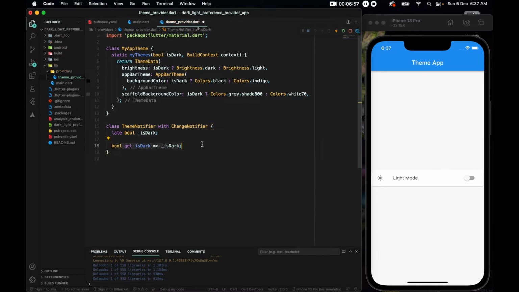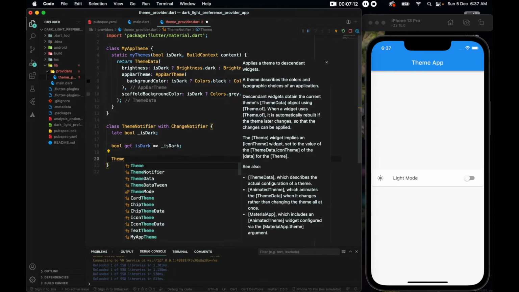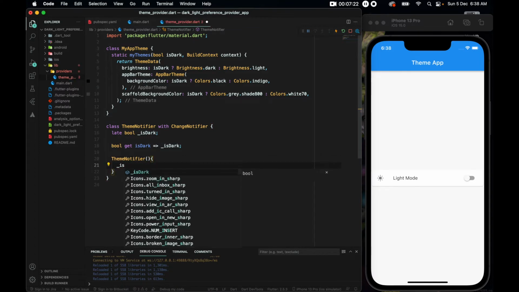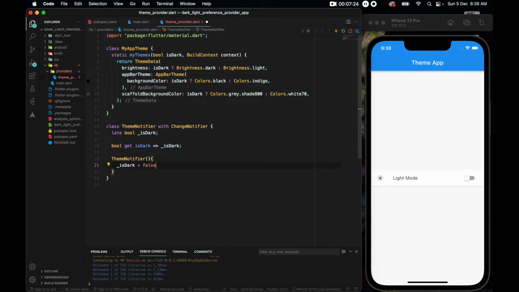We are using a getter so that we cannot change this bool from another file, which is why it is underscored and a private field. Also, let's get a constructor for this class. So ThemeNotifier, the same as the class name, and inside the constructor I'll put isDark equals false.